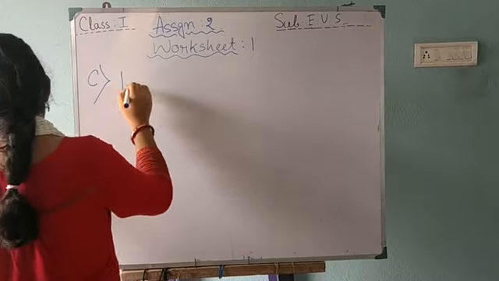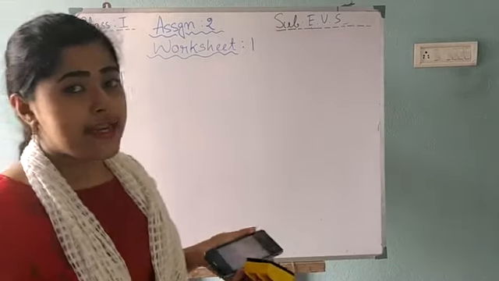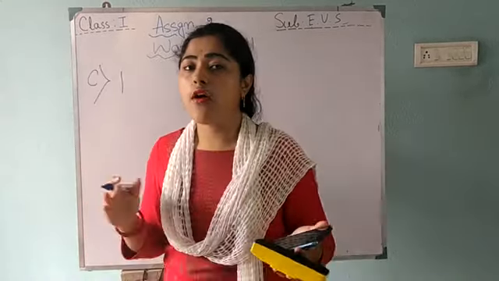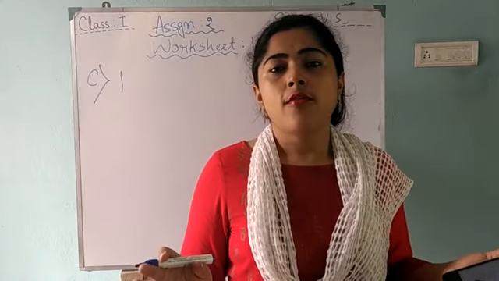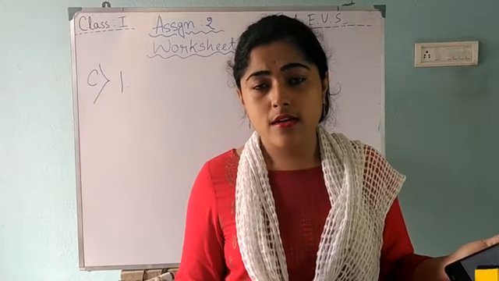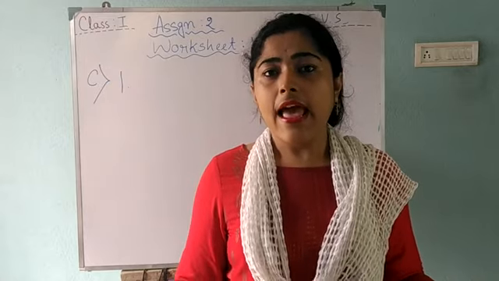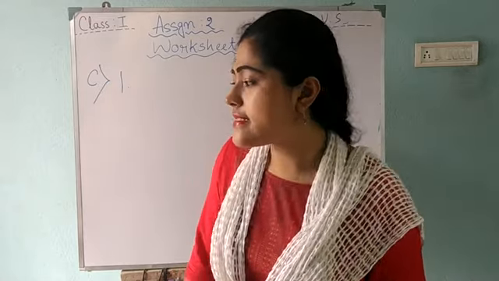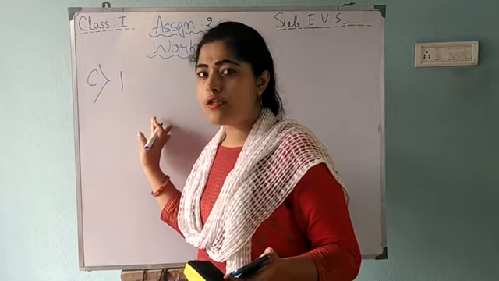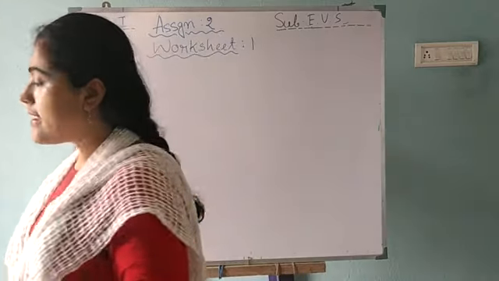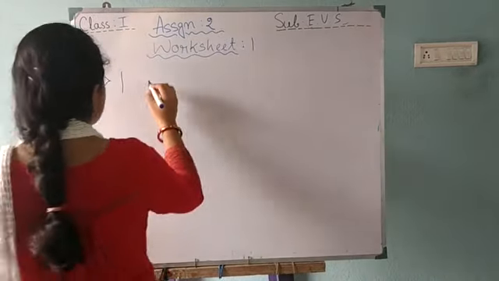Question C1. What did early man use? All the answers are in your book. First you have to read it very attentively, and then you have to write those answers. This answer is also in your book. So the answer is: early man used.